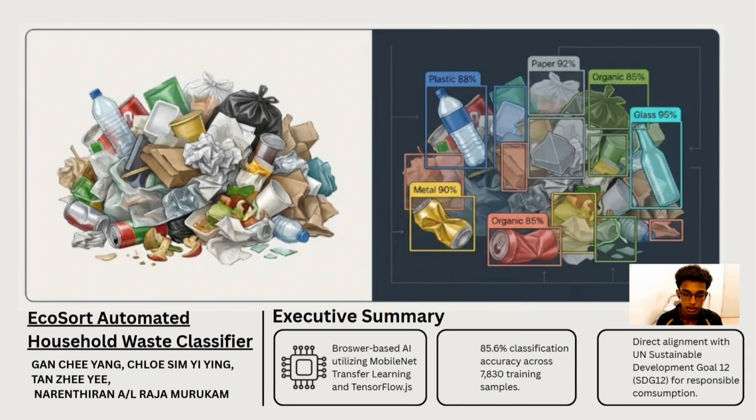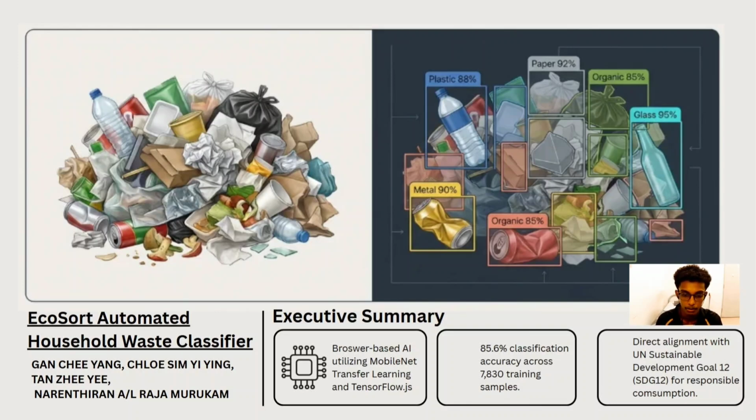Today, me and my project team members are excited to present our project, EcoSort Automated Household Waste Classifier. This project was developed by Chee, Narenthiran, that's me, Zhee Ying, and Zhee Yee. We designed EcoSort as a highly accessible browser-based solution to address one of the most persistent environmental challenges today: improper household waste segregation and general lack of clear recycling guidance.